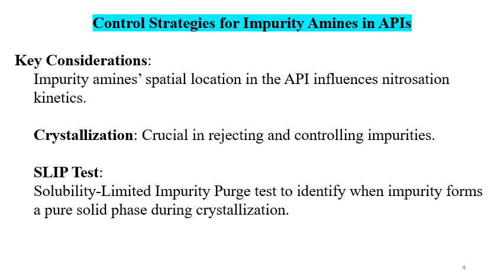Control strategies for impurity amines in the APIs. Key considerations: the spatial location of impurity amines in the API influences nitrosation kinetics. Crystallization is crucial in rejecting and controlling impurities. SLIP testing is there. SLIP stands for solubility limited impurity purge, a test to identify when an impurity forms a pure solid phase during crystallization.